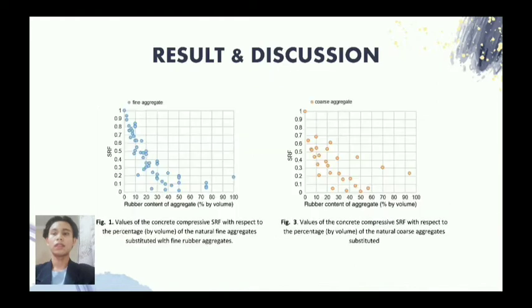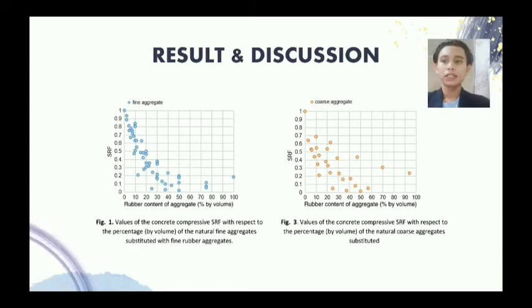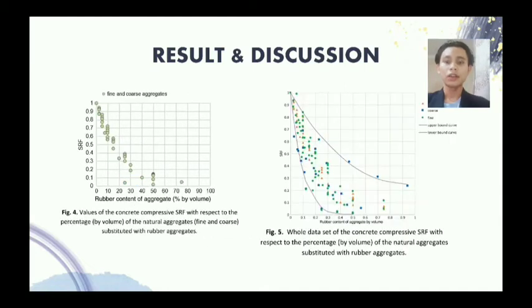So the figure on the screen shows the value of concrete compressive SRF with respect to the percentage of the volume of the natural fine aggregates substituted with the fine rubber aggregate. The presence of voids in concrete affects the density and greatly reduces the strength of the concrete.